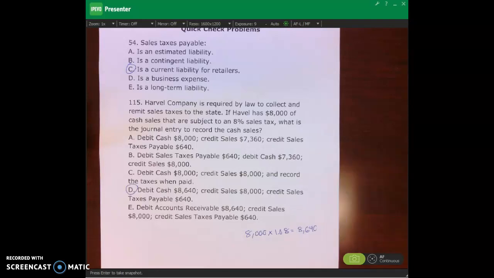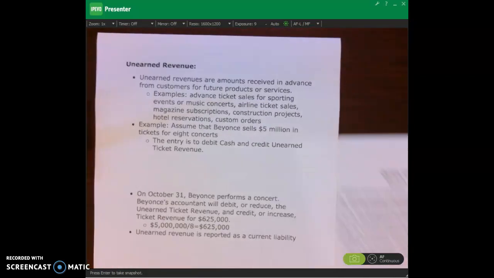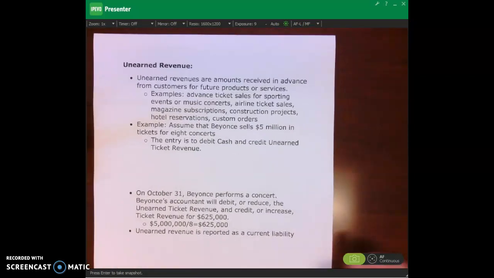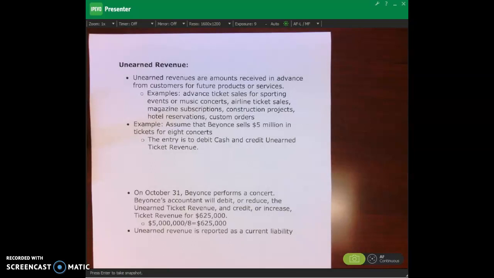Okay? All right, so let's take a look at unearned revenue. So we talked about unearned revenue in lecture videos back in chapter 3, okay? And so remember what unearned revenue is: when we get paid in advance. If we're a company, for example, a law firm, and we get paid for 2 years worth of legal services.